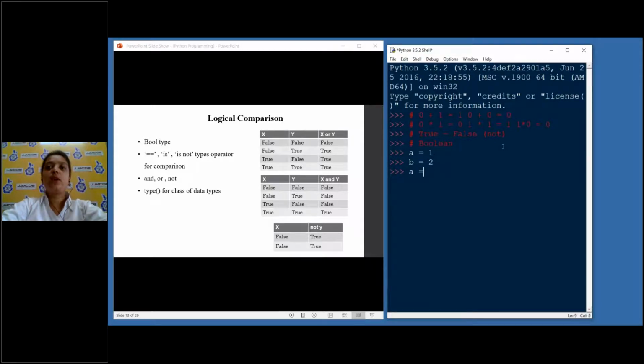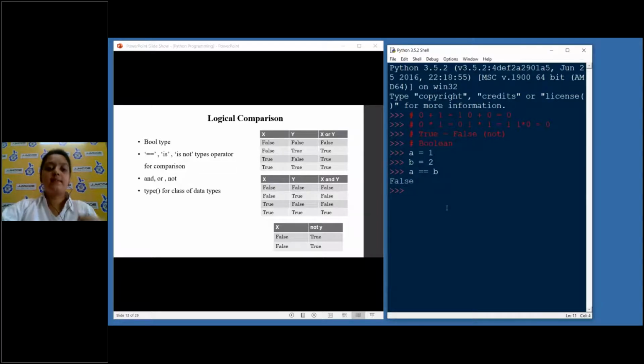No, this is false. But there's an operator in Python programming which is the double equal to. Don't give space here. So this is okay. Now A is 1 and B is 2, and this is nothing but comparing two kinds of values. It can be a string, it can be a list also. This operator, the double equal to, compares two values and gives true or false.